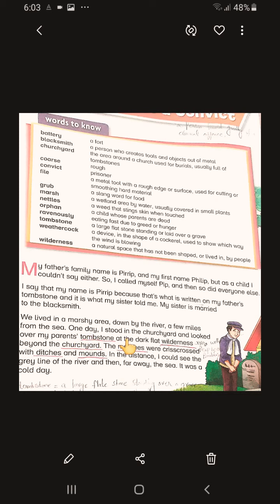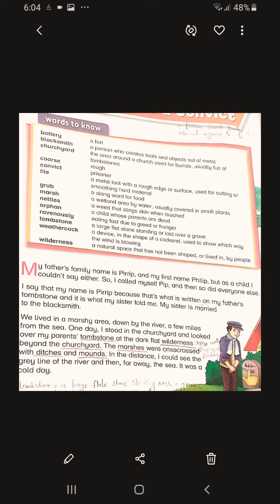One day I stood in a churchyard. What is a churchyard? A churchyard is an area around the church used for burials, usually full of tombstones, and looked over my parents' tombstone. What is the meaning of tombstone here? Tombstone means a large flat stone standing or laid over a grave. Can you see here?